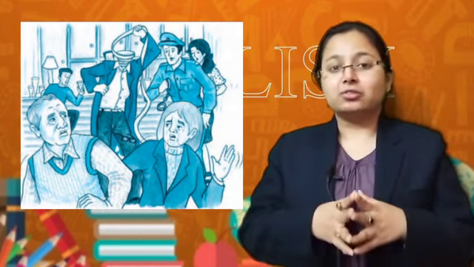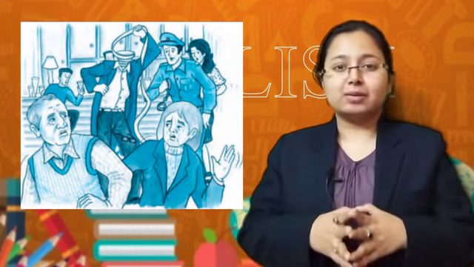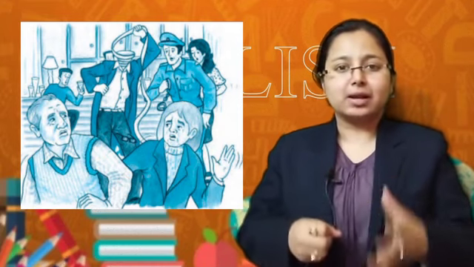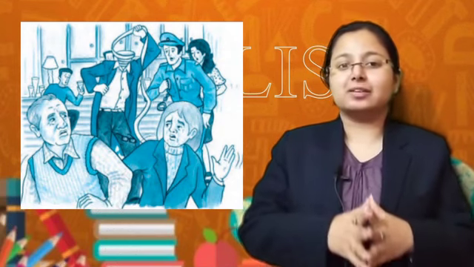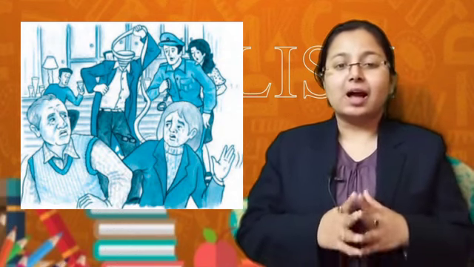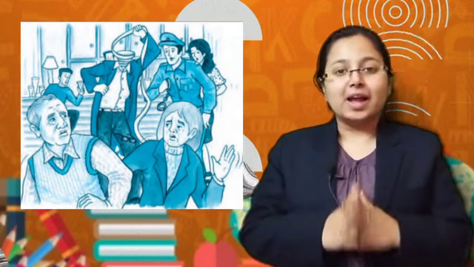Everybody said catch him, hold him, but he did not come under anybody's control, and finally he freed himself from the people and was not caught by anybody. So this was the story of Griffin, the scientist, who made himself invisible.